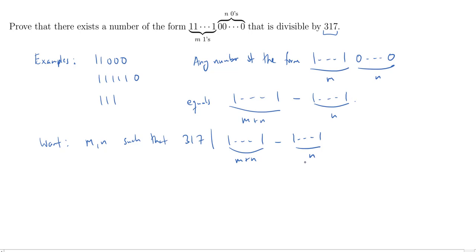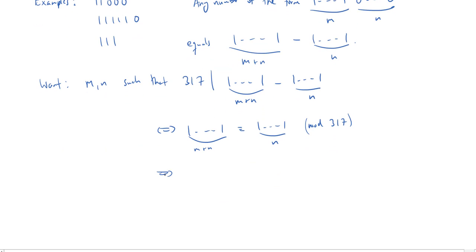And as I said, we want to move into mod 317 arithmetic. This is equivalent to stating that m plus n copies of 1 is congruent to n copies of 1 mod 317. Or actually, the intermediate step, which is very useful here, is that if you subtract n copies of 1 from m plus n copies of 1, this is congruent to 0 mod 317.